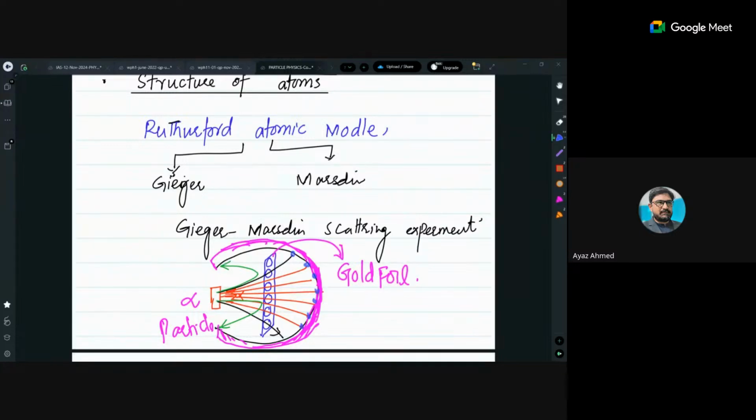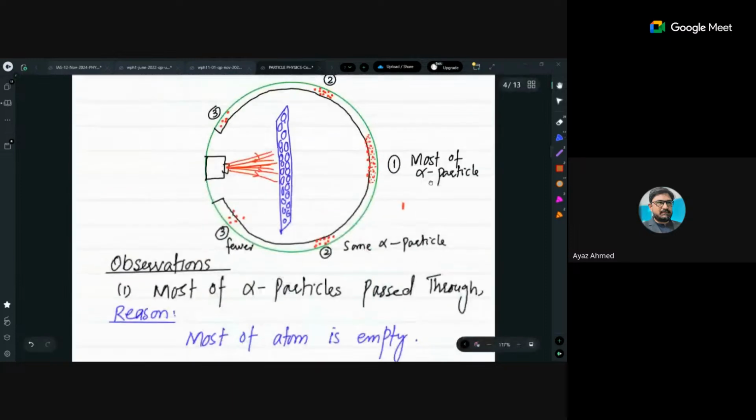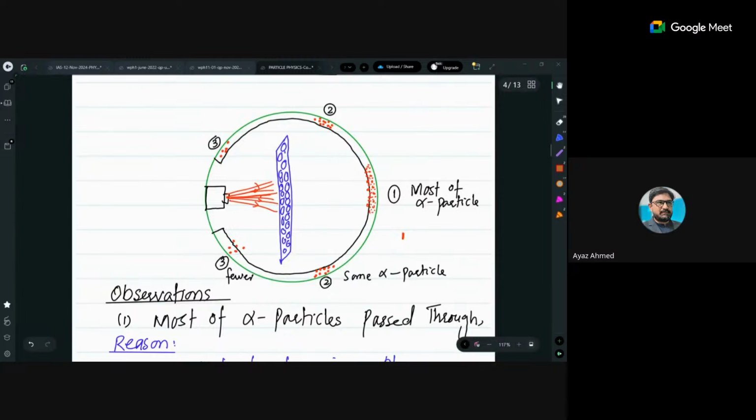The black lines show that some of the alpha particles deflected at large angles, and these green lines show that very few alpha particles bounced back. So I will describe all these three observations in detail. Here is the diagram which describes all this in a perfect way.